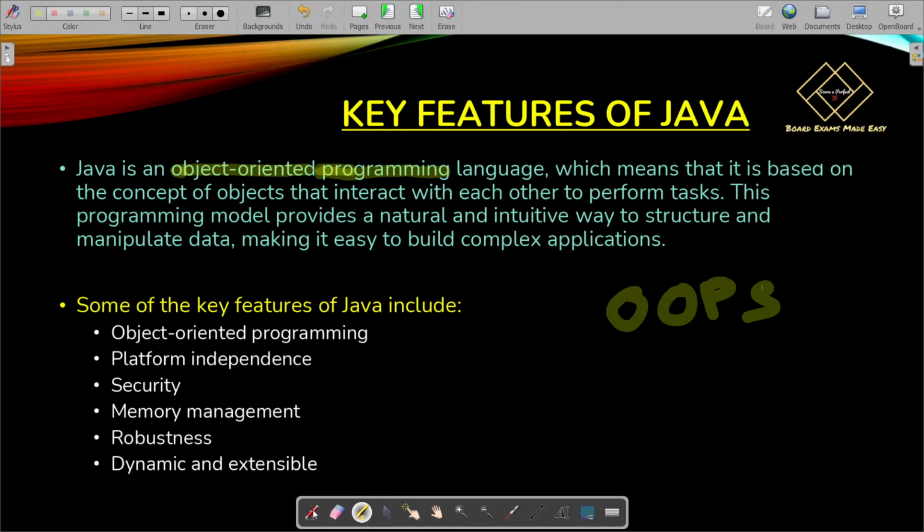What are the key features of Java? So first and foremost, object oriented programming, which I have already mentioned. Java has several object oriented programming features: abstraction, encapsulation, polymorphism. Next comes platform independence. What does this mean?